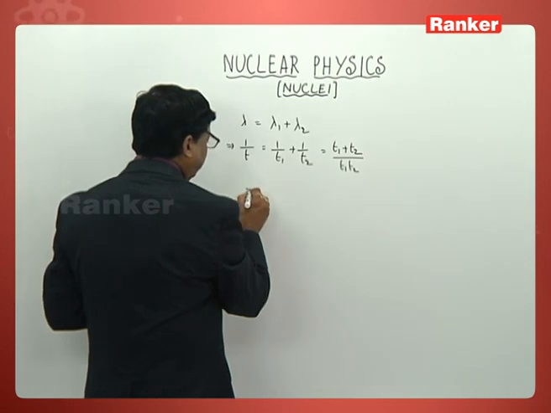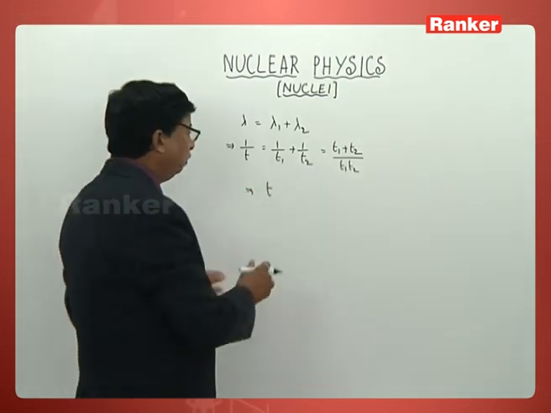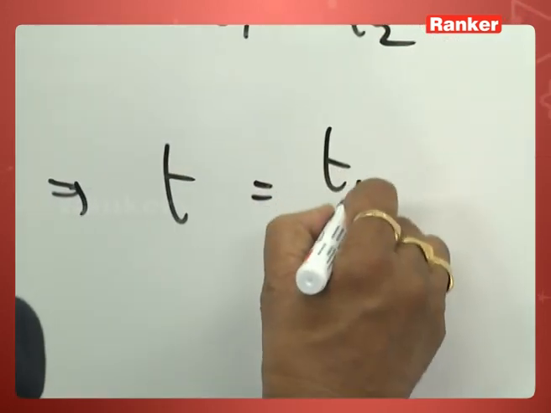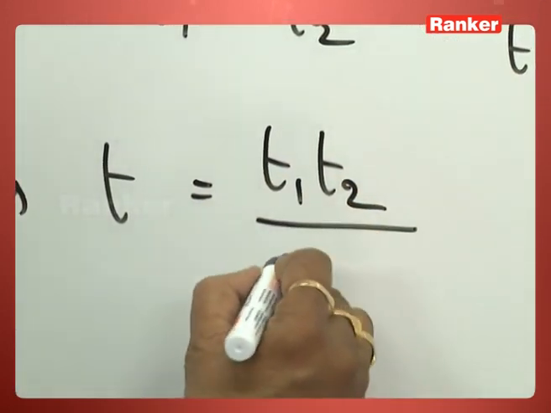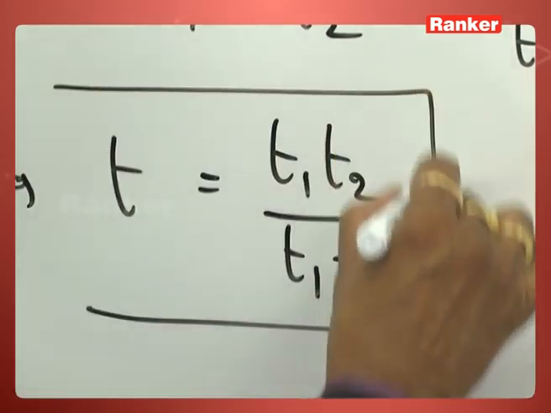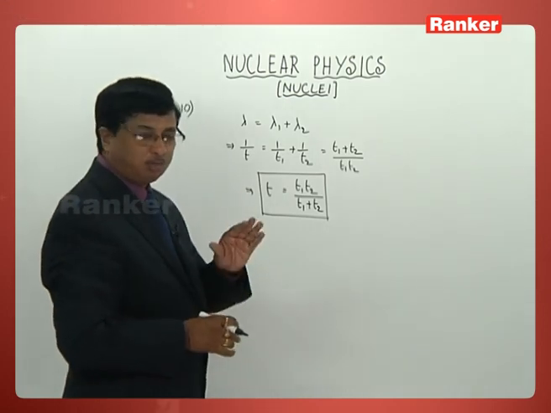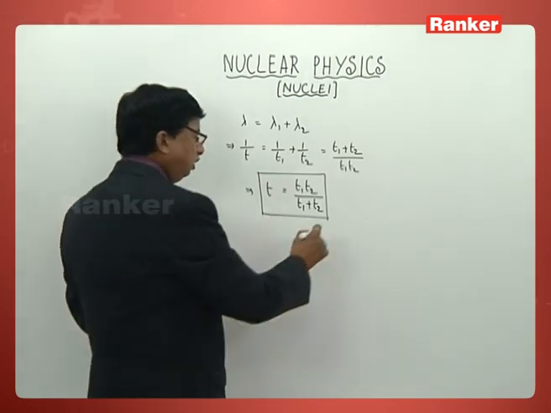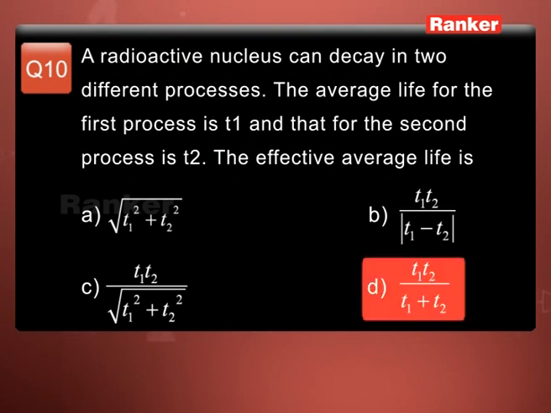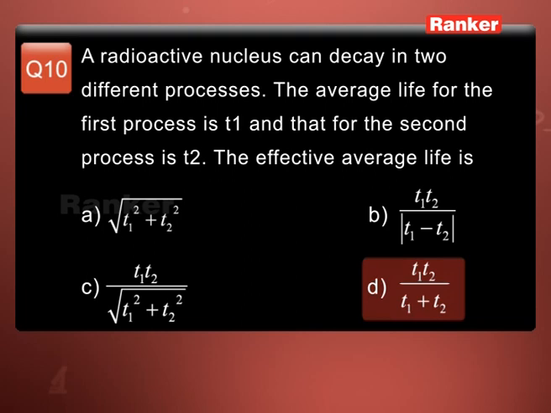So what will be the effective value of T? That's what he is asking. T must be equal to T1 T2 by T1 plus T2. Look at the options: it is the fourth option. Therefore, the answer for this problem is D. That is question number 10.